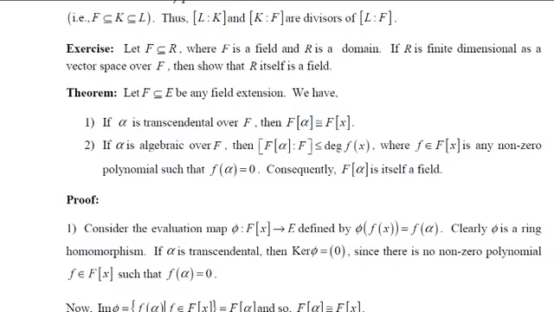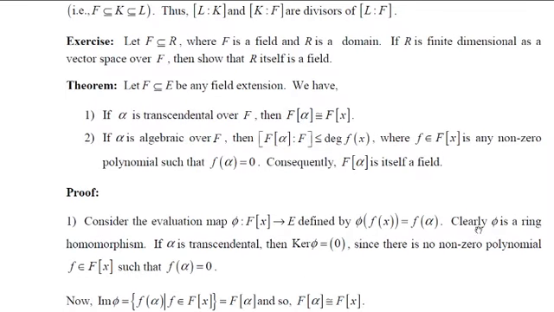And we knew that since it is a ring homomorphism, if instead of taking E, I take F[alpha], then this mapping is a homomorphism and onto.